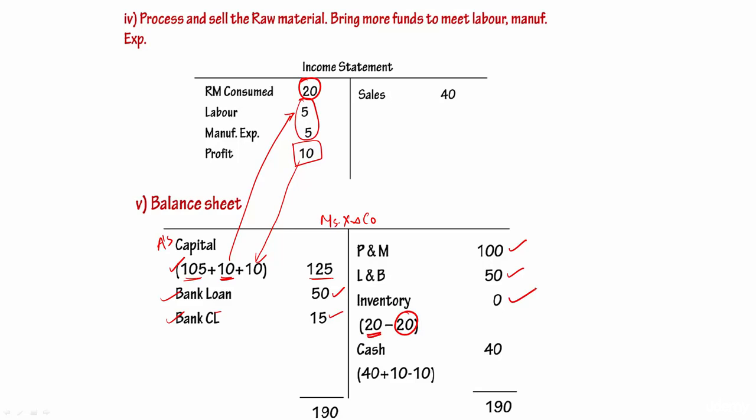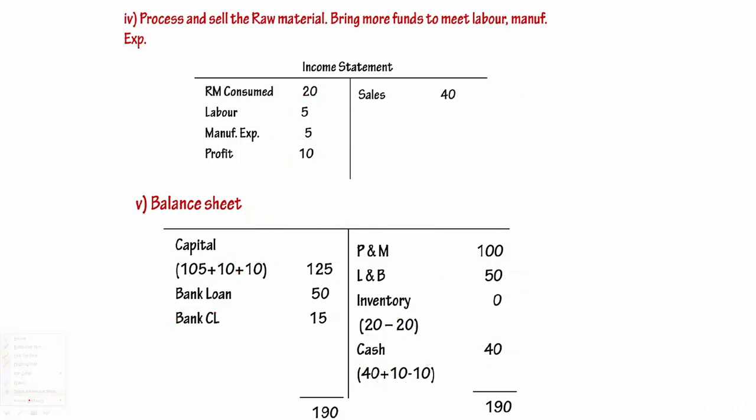Do we have cash? Yes, we have cash. How did we get the cash? Look, there is a sales of 40, that is bringing in cash. Then Mr. A had brought in capital, so that is also bringing in cash, right? So the sales of 40 plus capital brought in by Mr. A, both have increased the cash position to 50, but 10 has been used for labor and manufacturing expenses. Okay, so minus 10. So what is the net cash available? It is 40.